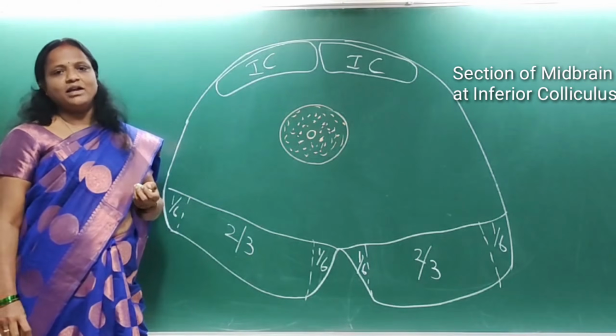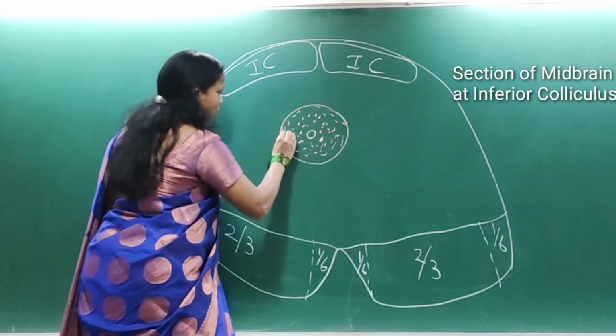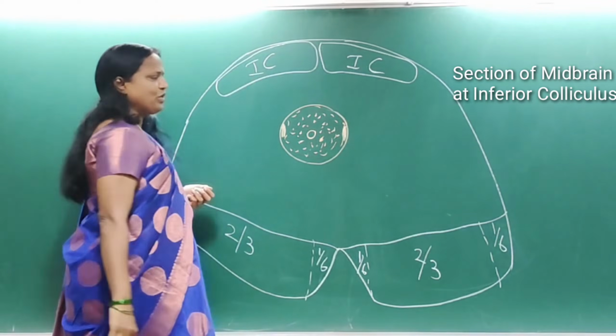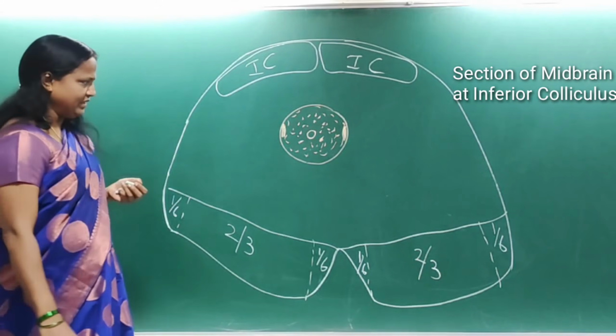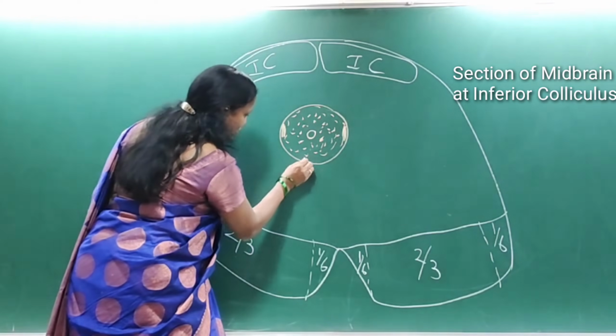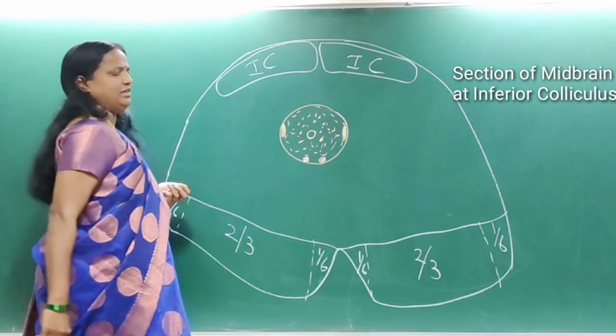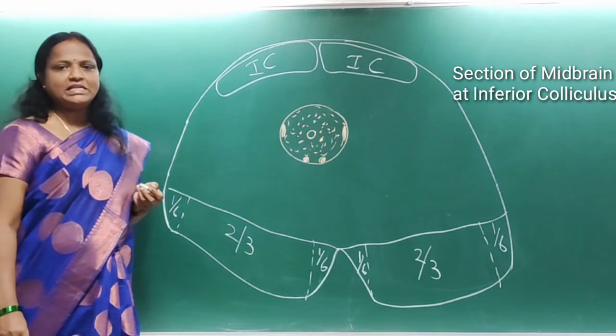The nuclei seen here on the lateral wall are the mesencephalic nucleus of the trigeminal nerve, and the ventral wall contains the nuclei of the trochlear nerve, the fourth cranial nerve.